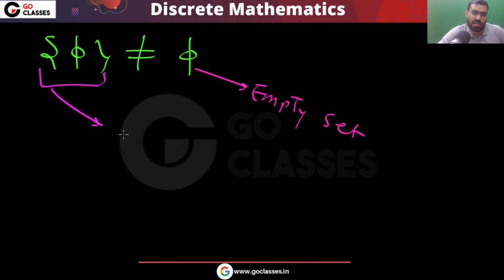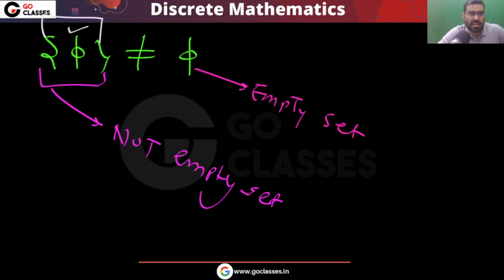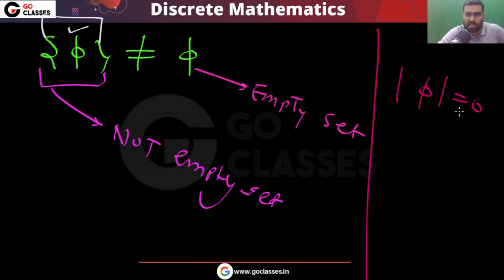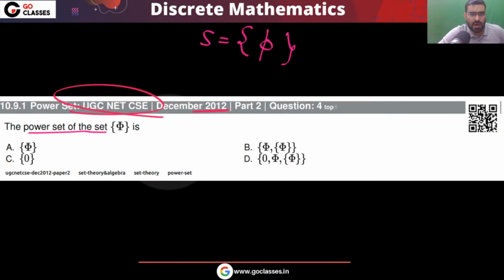In this set, this is not empty, because there is one element. This is the element. So these two are not the same. If I ask you the cardinality of the empty set, that will be 0. But if I ask you the cardinality of this set, that will be 1. Okay, so what is the power set of this?